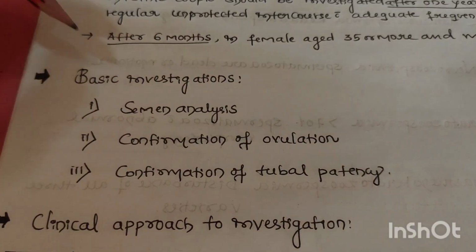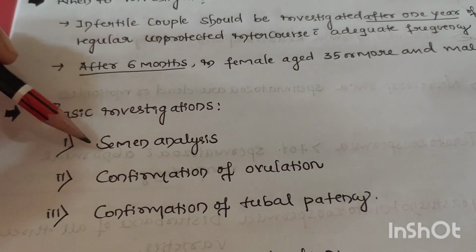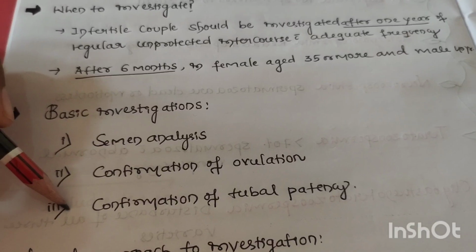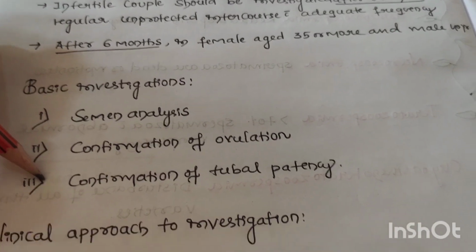Then next, what are the basic investigations we are going to do? First one is semen analysis, second one confirmation of ovulation, and third is confirmation of tubal patency.